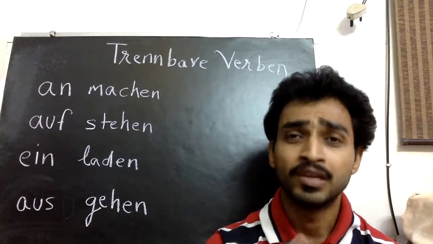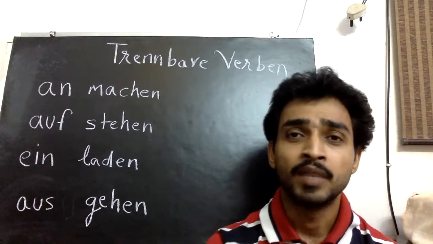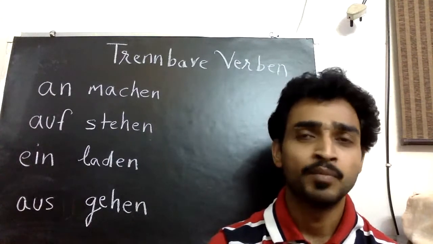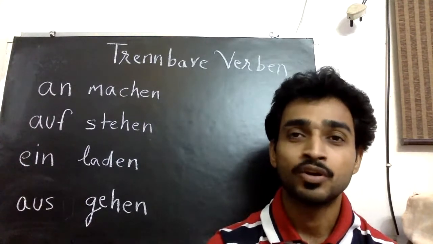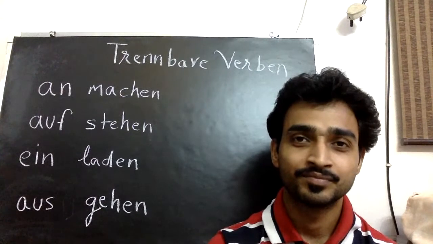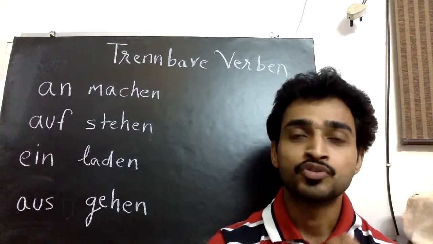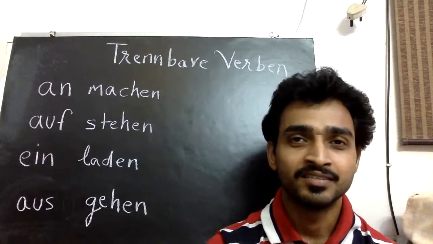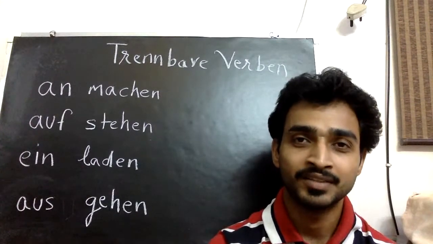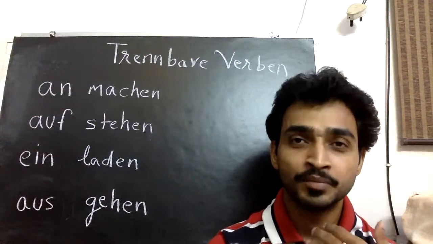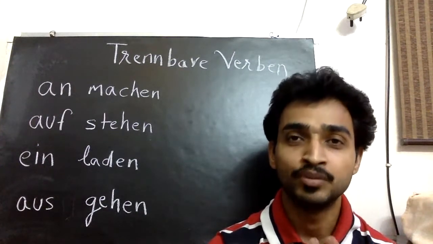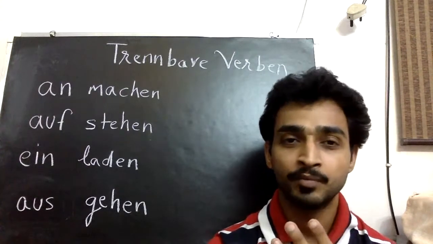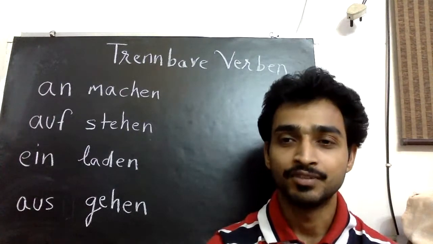Okay, ich wollte meine Freunde einladen. Ich wollte, I wanted to invite my friends, but I could not. Aber ich konnte nicht. Möchten Sie Martin zur Party einladen? Would you like to invite Martin to the party? Möchten Sie mit mir ausgehen? Would you like to go out with me? So these are all sentences with the modal verb, where the separable verb goes last as an infinitive.